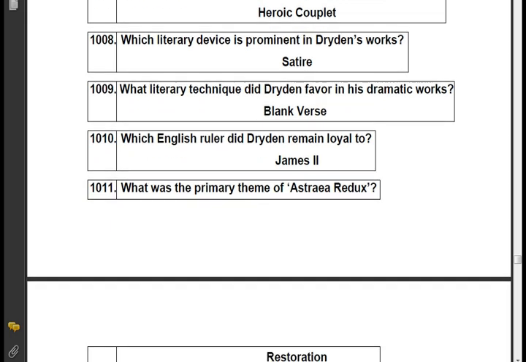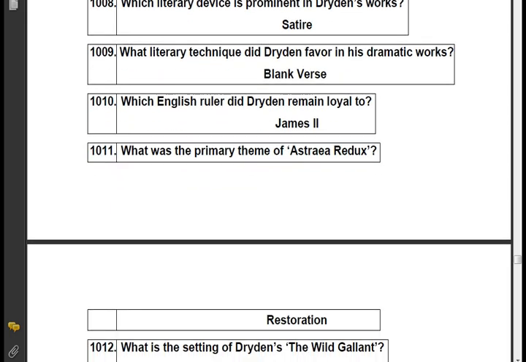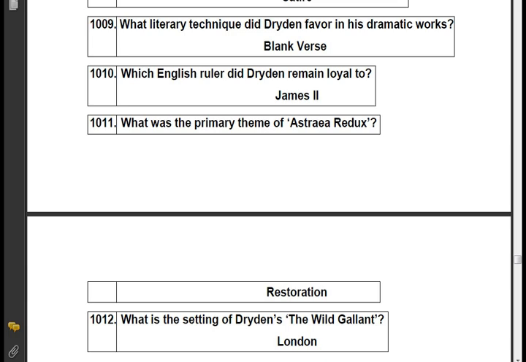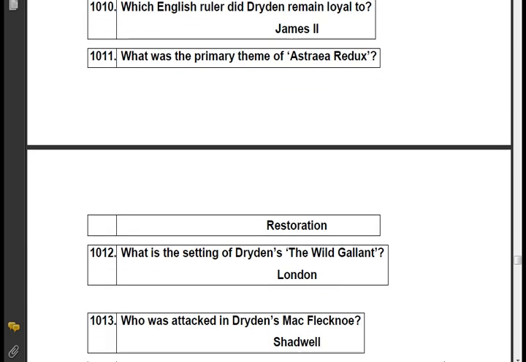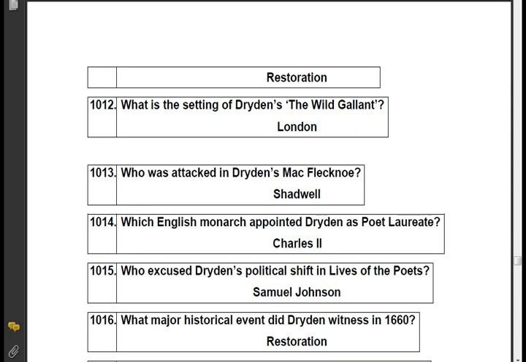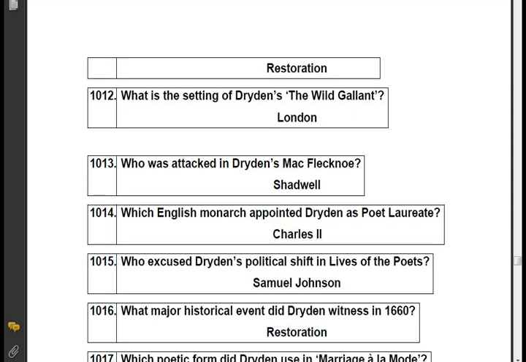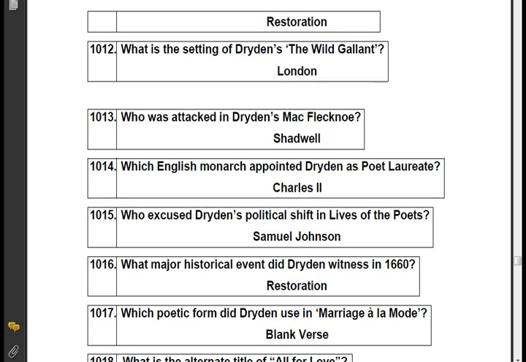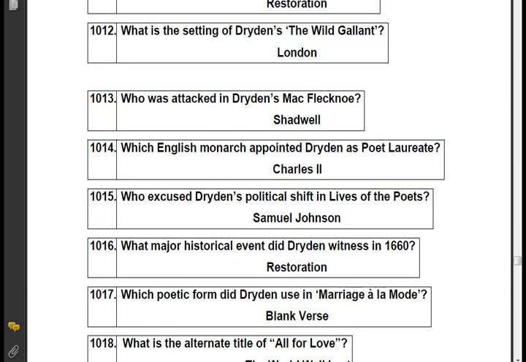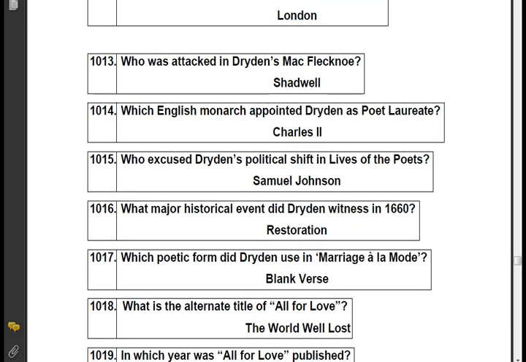What literary technique did Dryden favor in his dramatic works? Blank verse. Which English ruler did Dryden remain loyal to? James II. What was the primary theme of Astraea Redux? Restoration. What is the setting of Dryden's The Wild Gallant? London. Who was attacked in Dryden's Mac Flecknoe? Shadwell.